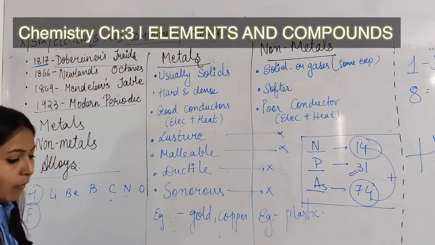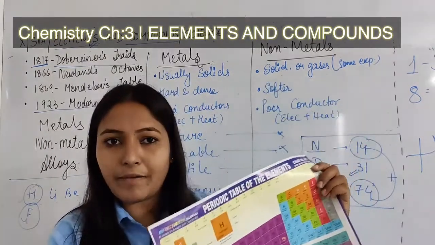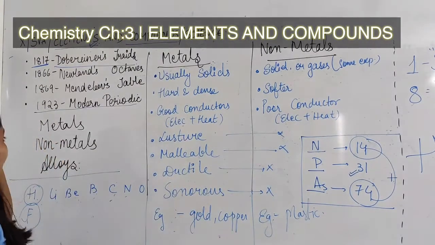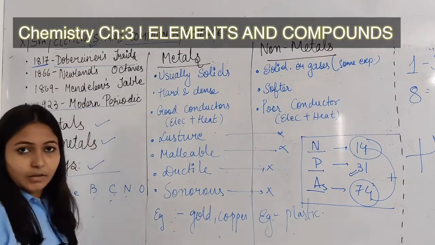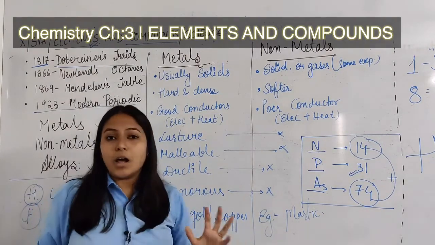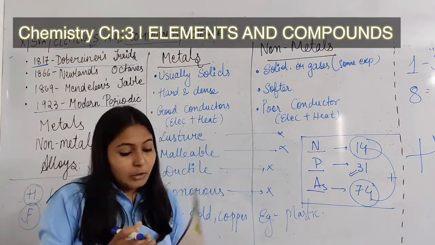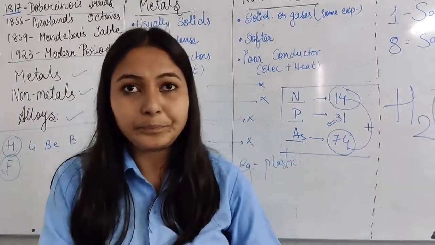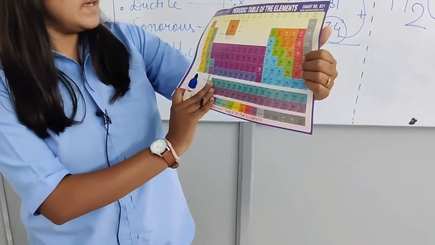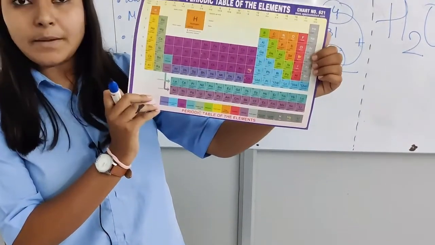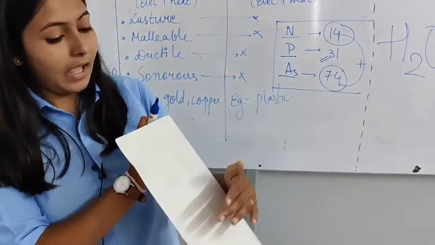Now this modern periodic table has different kinds of elements, like metals, non-metals, and alloys. If I want to differentiate between metals and non-metals, what you can see over here is that there are different types of elements presented with different colors. For example, hydrogen is there.